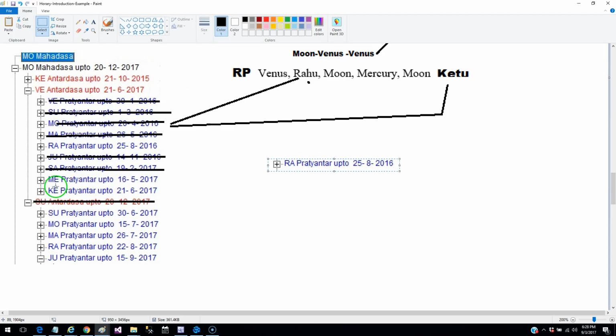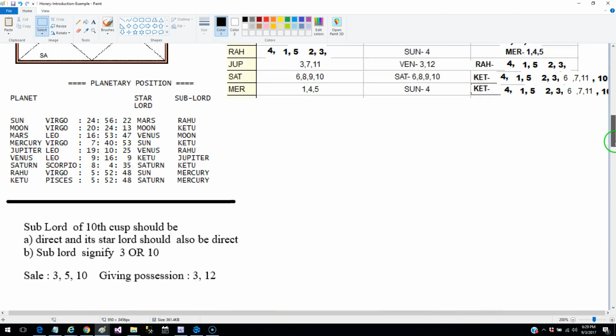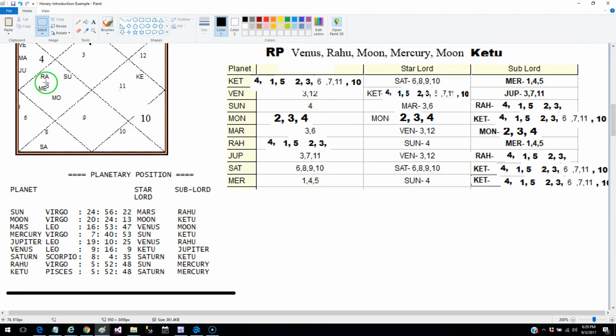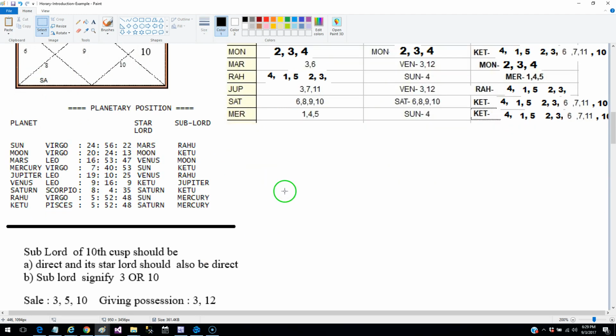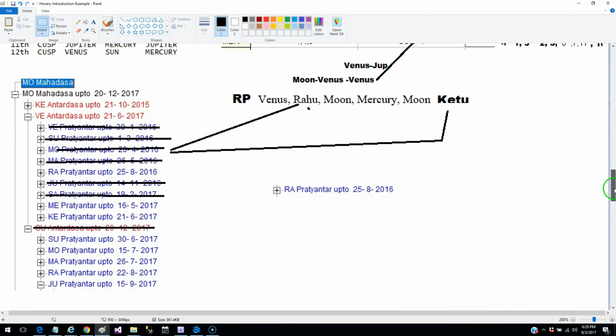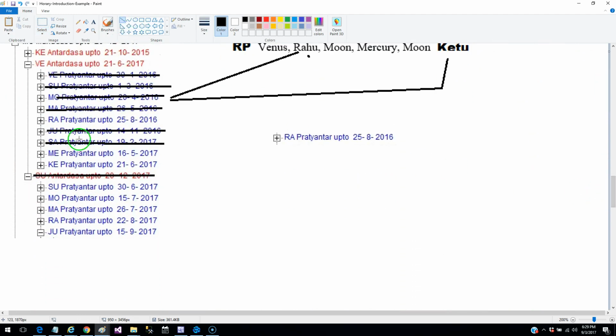And now Mercury. If you look at Mercury, whatever happened to Moon, the same thing is going to happen to Mercury, because Rahu represents Mercury over here, and since Mercury is aspecting Ketu, both Rahu and Ketu are representing Mercury over here. So we'll eliminate Mercury and we will retain Ketu. So these are the two periods that work out the best.